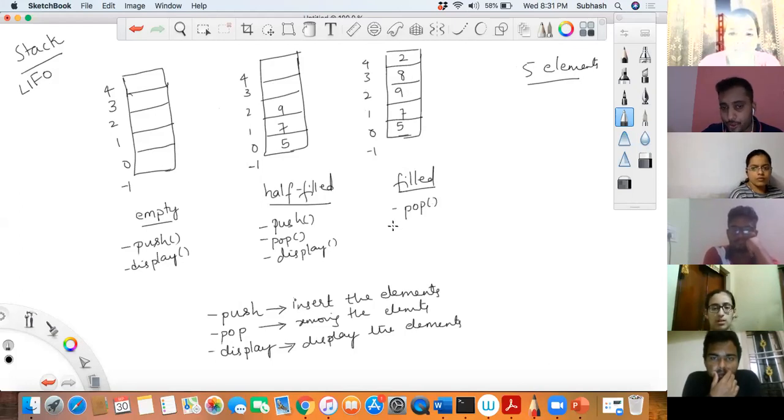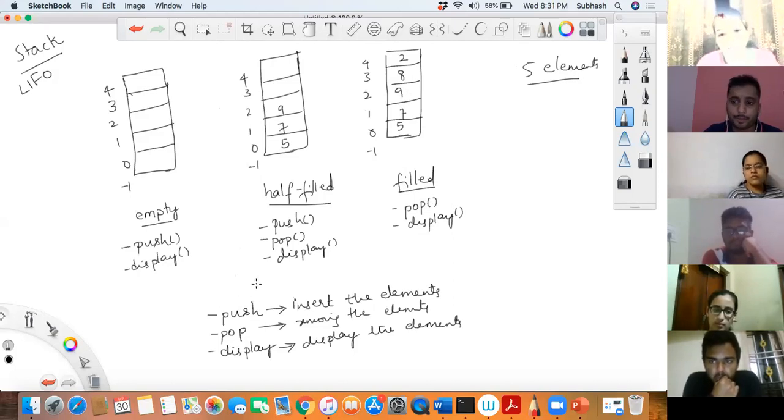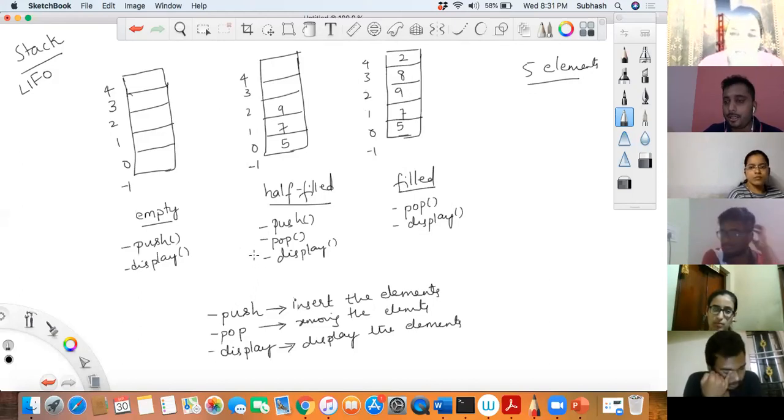Yes. And then I can also implement a display. Correct or not, guys? Today's session is all about developing a stack module. The basic module which I'll be giving you, you must enhance it so that you can store all the other kinds of elements also. I'll show you how to design a stack for a single element.